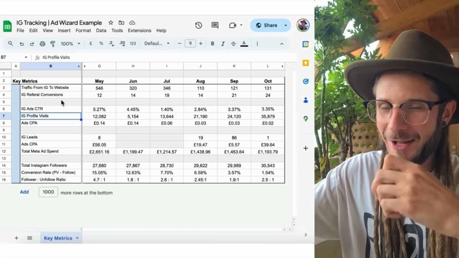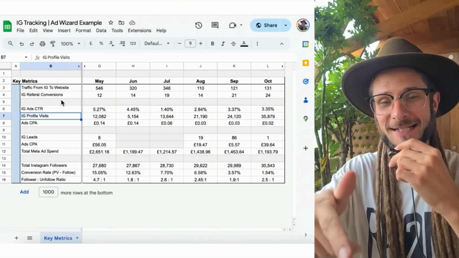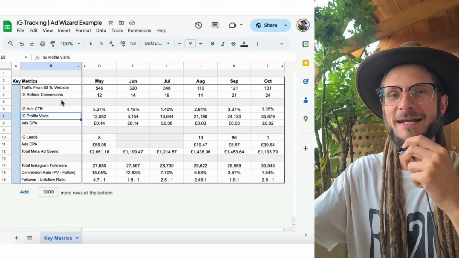Okay, I am here. I am in the tracking spreadsheet. And I'm going to show you exactly an example of what we do when we're tracking Instagram growth.